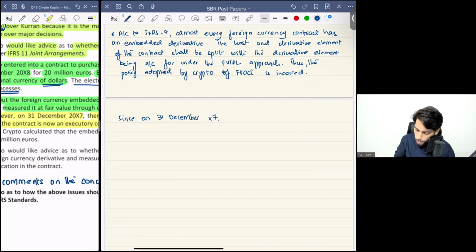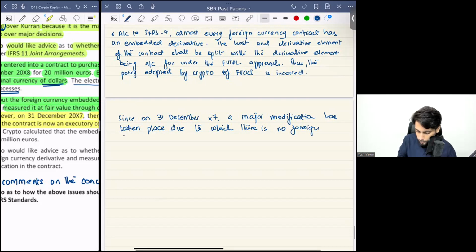a major modification has taken place due to which there is no foreign currency element in the contract.